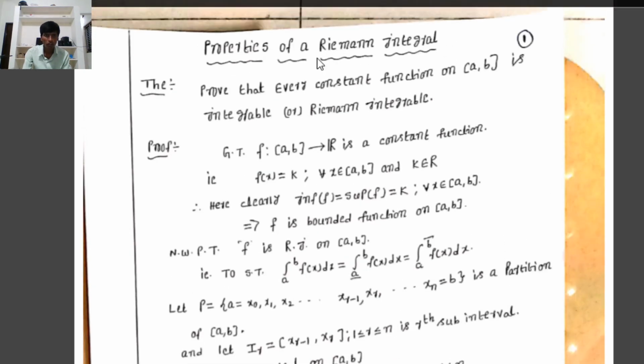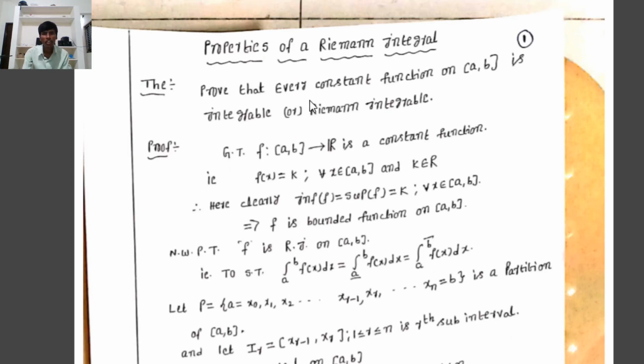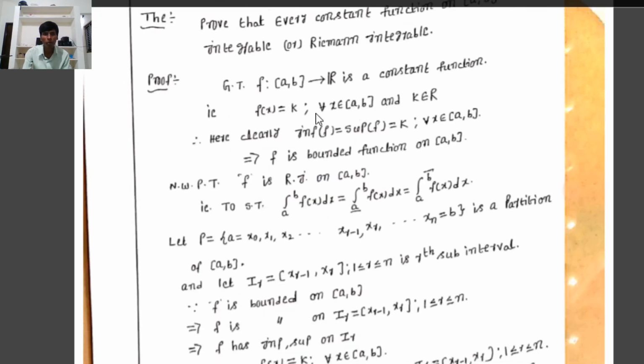Okay. Now we discuss some properties of Riemann integration. First, a theorem. Prove that every constant function on the closed interval [a, b] is integrable, that is, Riemann integrable. Another name for Riemann integrable is integrable. Integrable automatically means Riemann integrable.